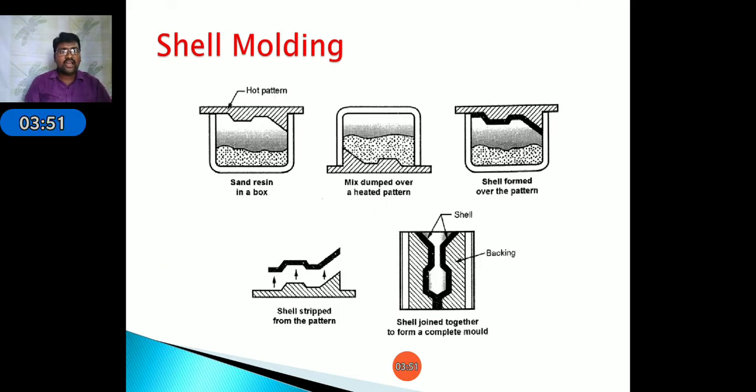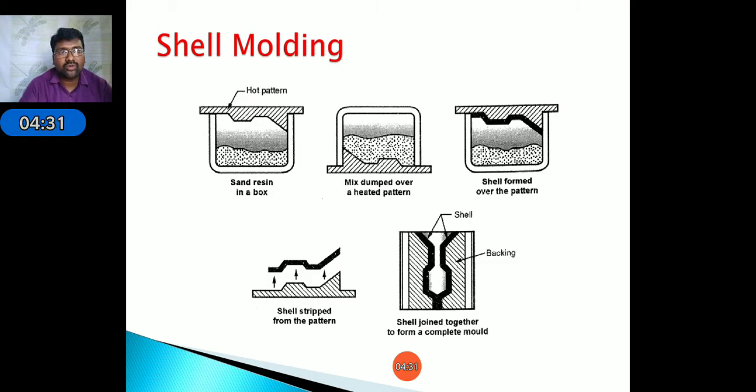Next, this is the diagrammatic representation of shell molding. Here we are using a sand resin bond in a box. First we prepare a box that contains the sand resin mixture, and we place a hot pattern over the box. After that, the box is tilted 180 degrees. The hot pattern comes to the bottom side, and the resin dumps on the hot pattern. After some time, it sticks to the hot pattern and creates a shell.